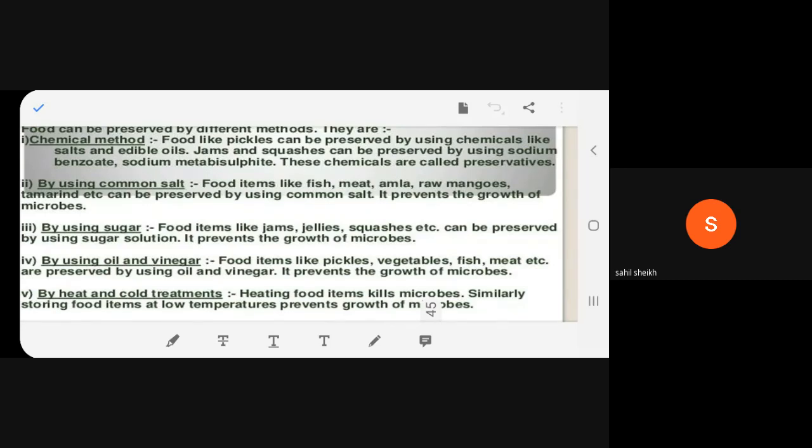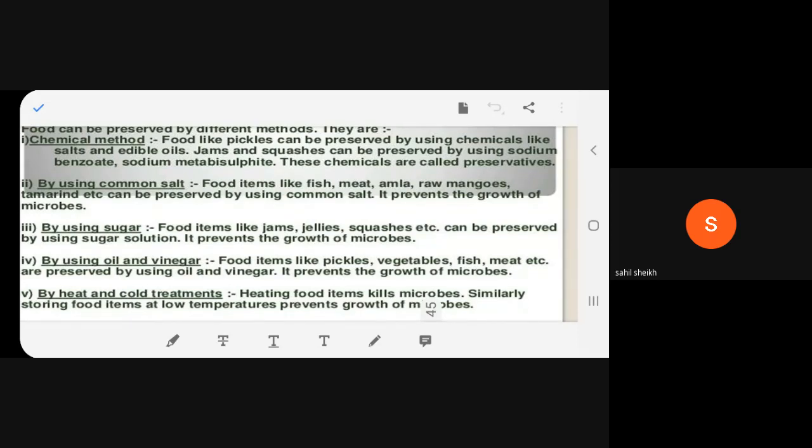Write in the message. He is asking what squashes are. Squashes are a type of thick fruit juice. Lemon squash, orange squash. You understood? It comes in bottles. You can go to any store and ask for it.